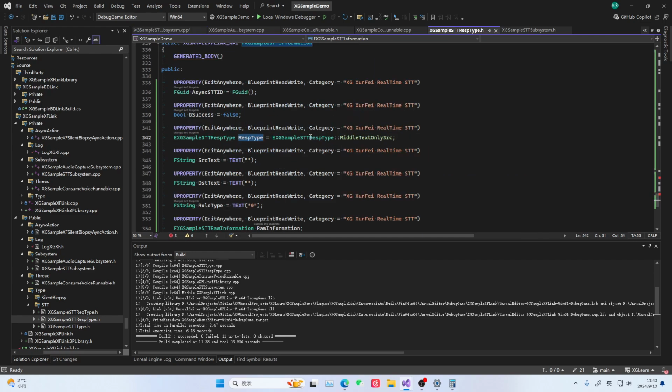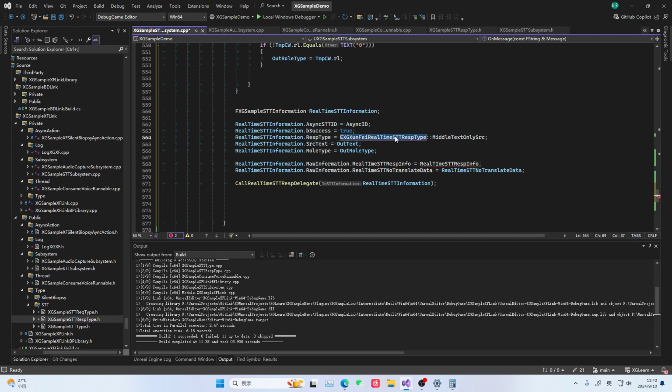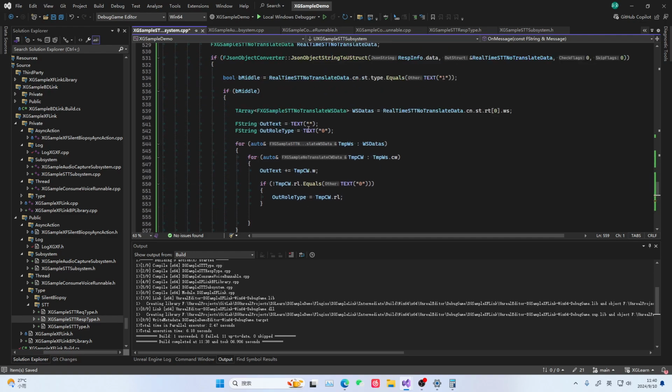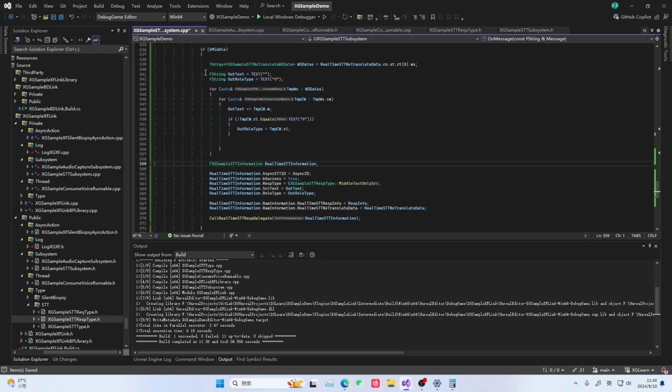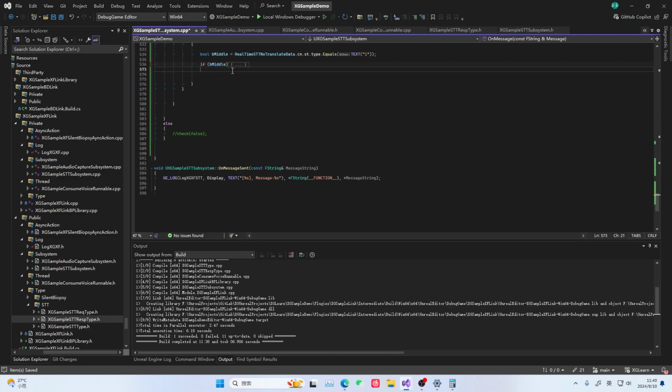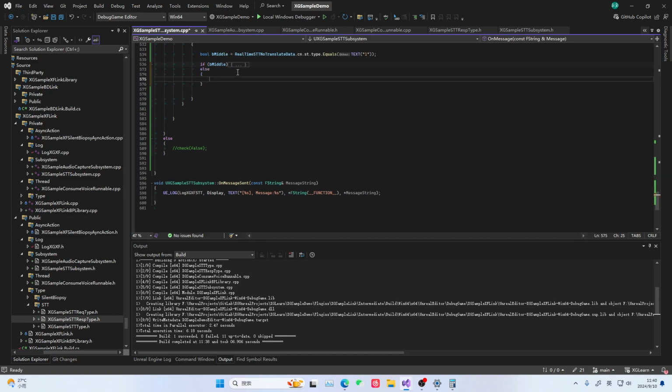So, as for this enumeration, we need to give it a piece of data in the form of this media intermediate text. And this part is what we recognize, respo info. Okay, so like this, we have our intermediate data sorted out. Good, now that the intermediate data is sorted out, this whole string is intermediate data. Then let's hide this part. And if it is not intermediate data, then we prove it is the final data. Then our approach is also quite different. So how do we do this approach?